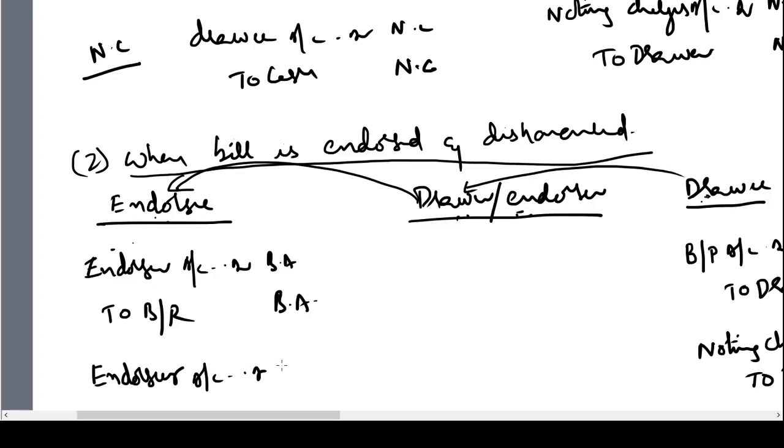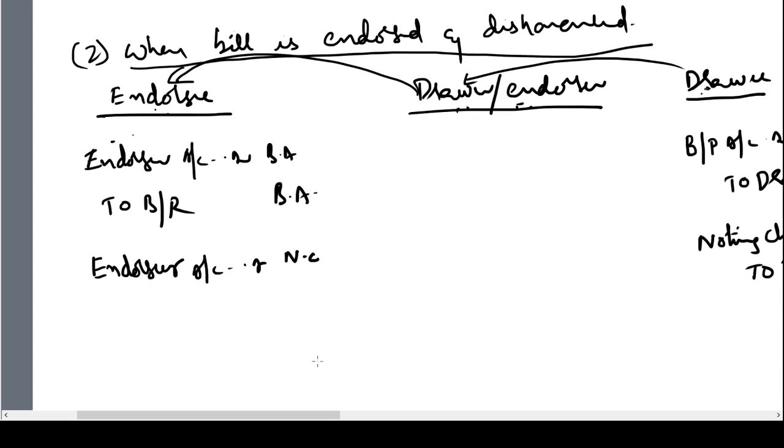Endorser account debit noting charges, and cash would have been paid to the notary public, hence noting charges amount will be credited to cash. He has paid cash, but he is going to recover the money from the endorser. Okay. Now what is the entry in the books of the drawer, endorser?